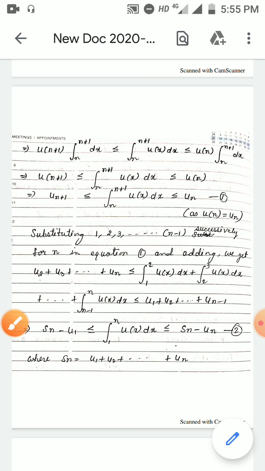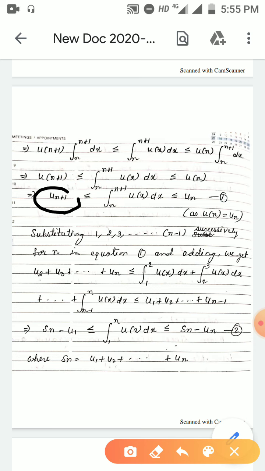Now substituting 1, 2, 3 up to n-1 successively for n in equation 1 and adding, we get, just take this part. If we put n equal to 1, we will get u_2.